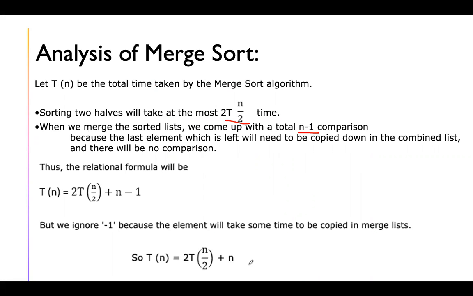So this is the total time that will be consumed by our algorithm: T of n is equal to 2 T of n by 2 plus n minus 1. For our analysis, we'll neglect this minus 1 term. We'll assume that the merge process will take n time itself, because that minus 1 is negligible. So T of n is equal to 2 T of n by 2 plus n, and then we have to solve this using the substitution method.